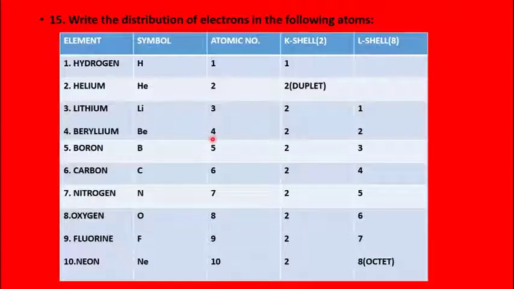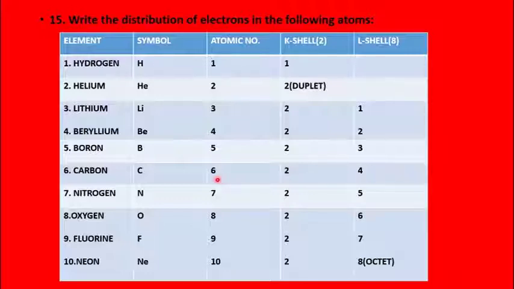Beryllium with atomic number 4, so number of electrons are also 4. So out of 4, 2 electrons will be occupying the first shell, and remaining 2 electrons will occupy the next shell. It will be filled in the next L shell. Boron is the fifth element with atomic number 5, 5 electrons. So out of 5, 2 electrons will be only occupied in the K shell because 2 is the maximum number of electrons. 5 minus 2, remaining 3 electrons will jump into the next energy level.